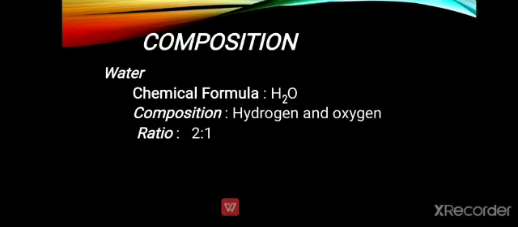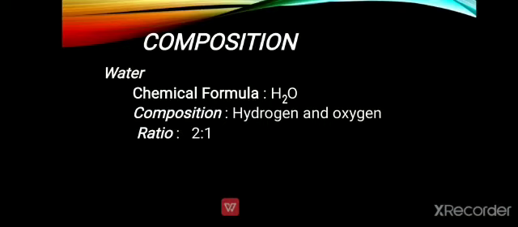First, we discuss the composition, as the branch of chemistry tells us about the composition of anything, by taking the simple example of water. When we discuss the composition of water, we simply talk about the chemical formula of water. The chemical formula of water is H2O. This formula basically tells us about the composition of water, that water consists of hydrogen and oxygen.